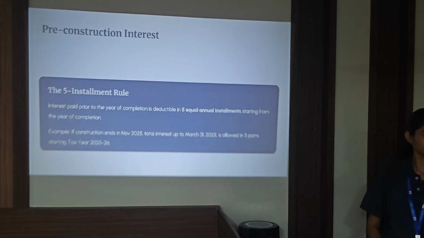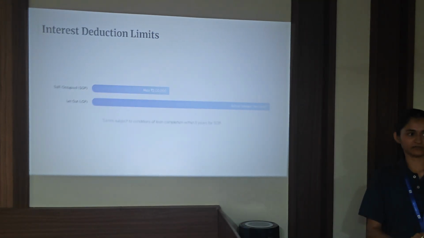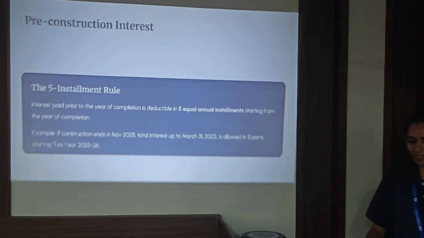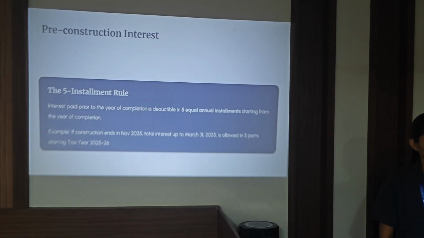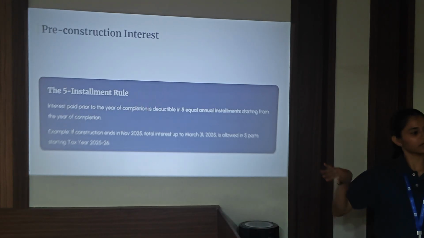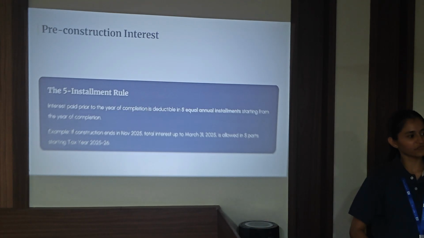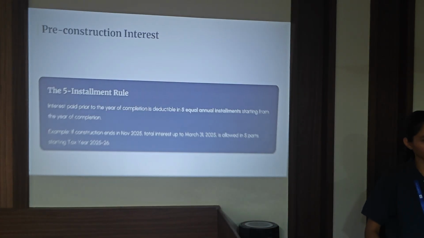What is the construction period? 5 years. After post-construction, actual interest is given as deduction. There is a condition: construction should be completed within 5 years, then only we will get the deduction of 2 lakhs.